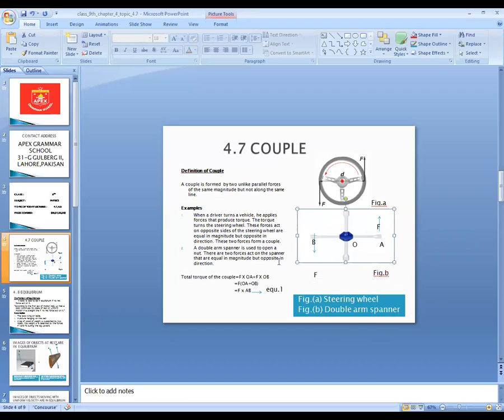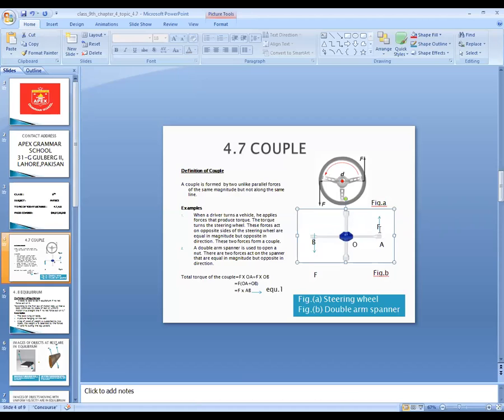So there are two forces acting on the spanner that are equal in magnitude but opposite in direction. One direction is upward and one direction is downward, but they will be of the same magnitude. If this force is 2 Newton, the other force will be 2 Newton as well. So the total torque of the couple will be produced. If we talk about the couple, we are talking about two torques.